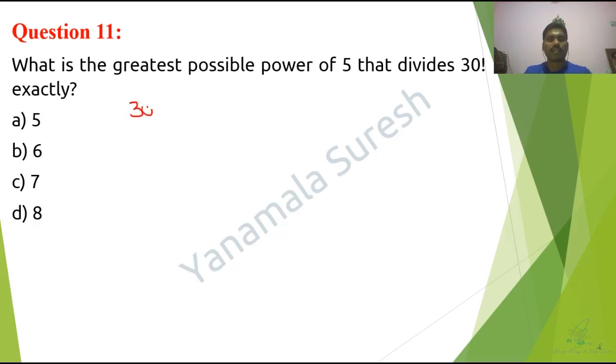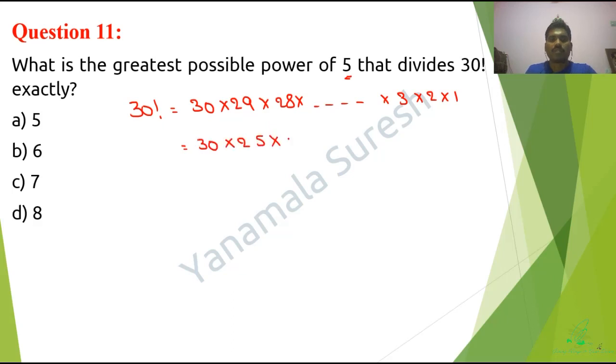Now 30 factorial, right? What is the expansion of 30 factorial? 30 into 29 into 28 and so on into 3 into 2 into 1. The question they're asking is about powers of 5. If you take any factorial expansion, powers of 2 are maximum compared to powers of 5. So in order to get powers of 5, you have to consider only the multiples of 5. That is 30 into 25 into 20 into 15 into 10 into 5 into some constant, I mean the remaining numbers.